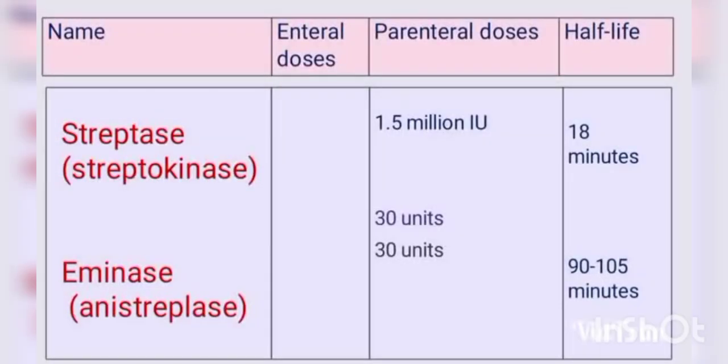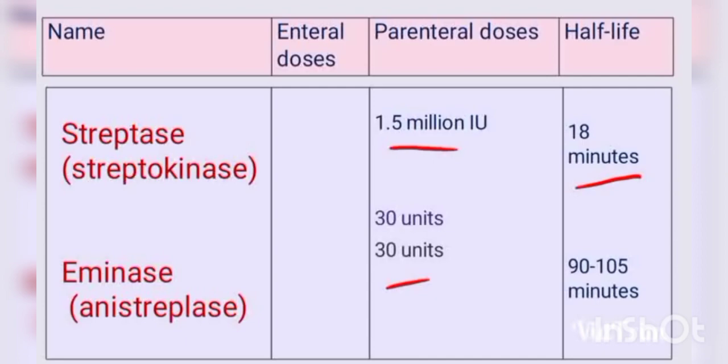Here is the drugs' parenteral dosage and half-life. Streptokinase's parenteral dosage is 1.5 million units and half-life is 18 minutes. And anistreplase's parenteral dose is 30 units and half-life is 90 to 105 minutes.